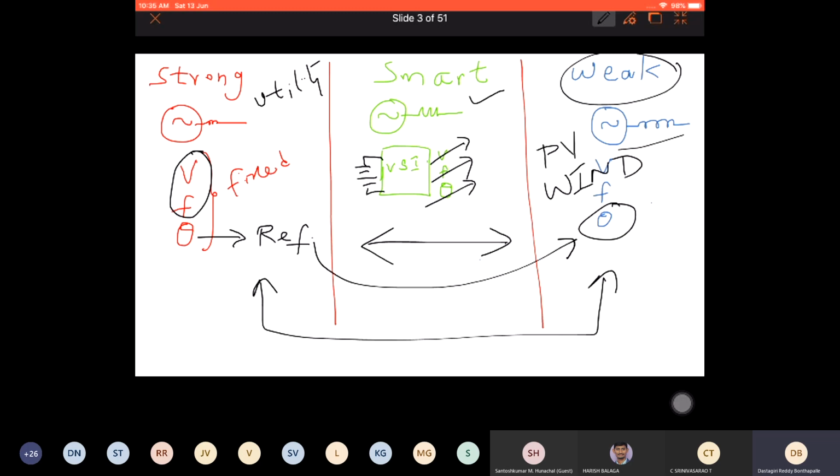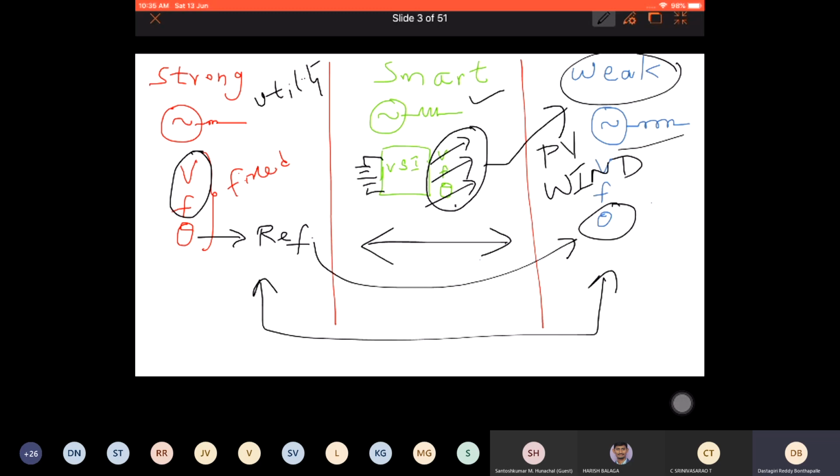You have to use this smart guy and adjust your voltage, your frequency and theta. First bring this guy, so you interact these two, smart source and weak grid, and then you make this weak grid follow whatever is decided by the smart guy.